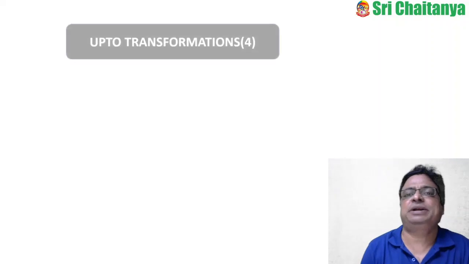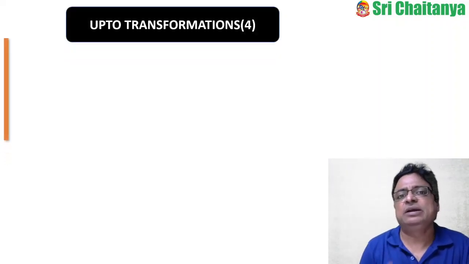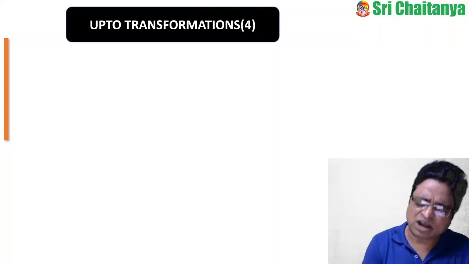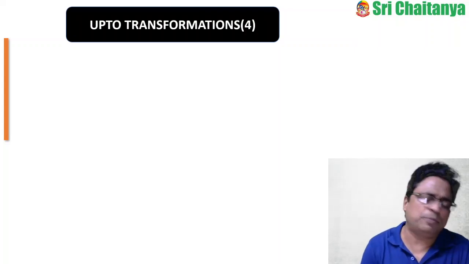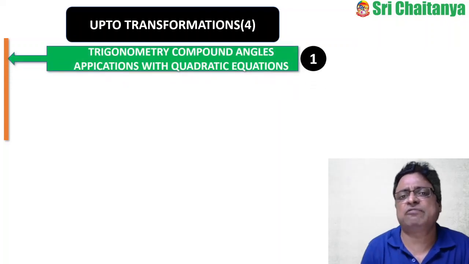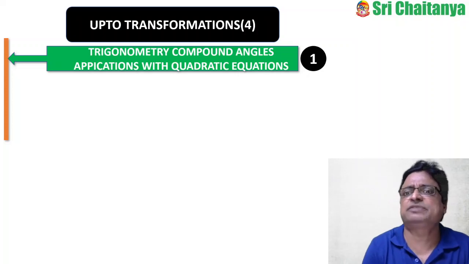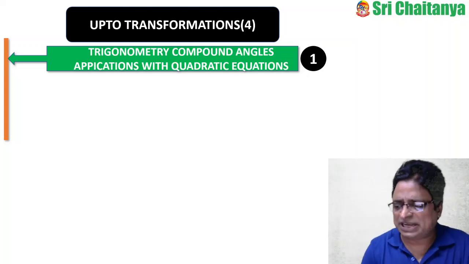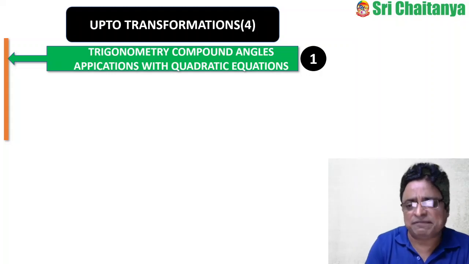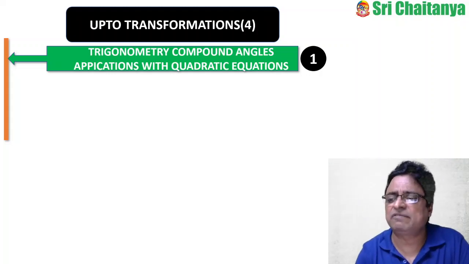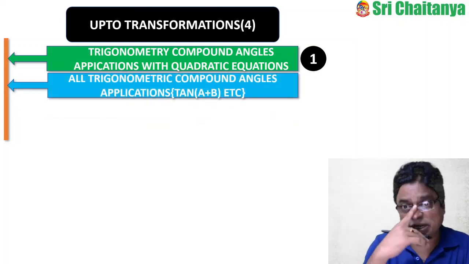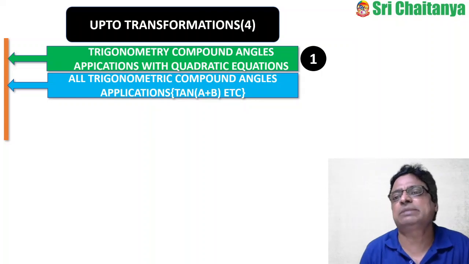Now coming to trigonometry. Actually from trigonometry up to transformations, meaning compound angles, trigonometric ratios, compound angles, multiple and submultiples. First, they concentrated one question on trigonometric compound angles applications with the quadratic equations. Means, suppose sin alpha and cos beta are roots of a quadratic equation, something like that. They may find some relations with the sin of alpha plus beta, sin of alpha minus beta, that kind of questions. So, quadratic equation interrelated with compound angles applications.